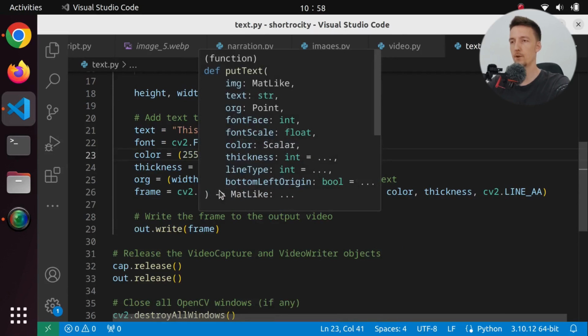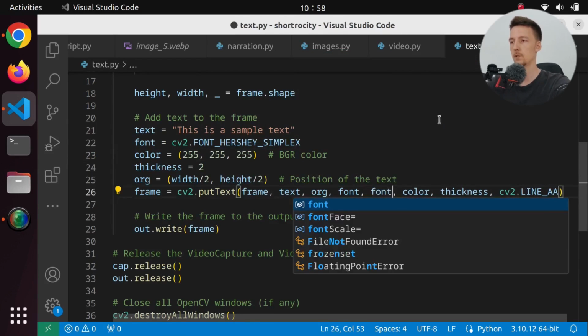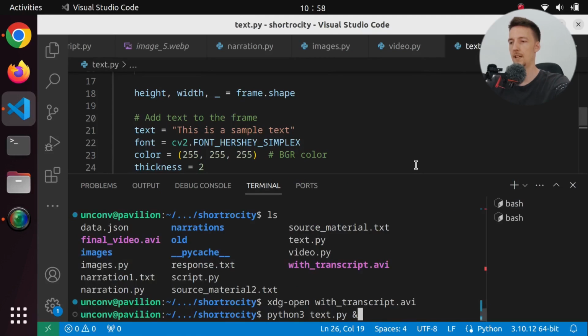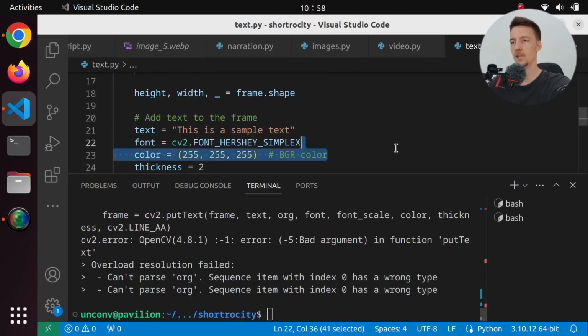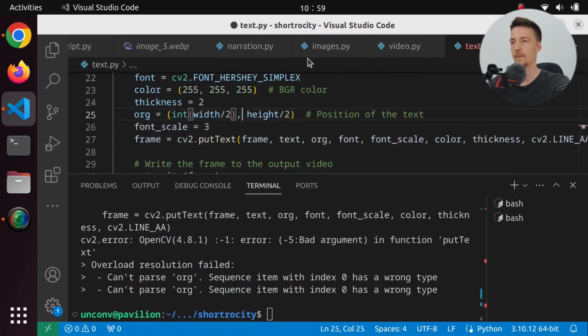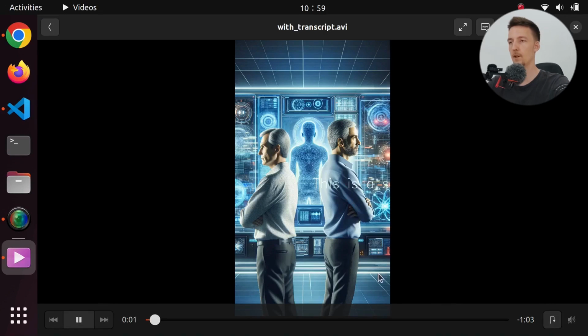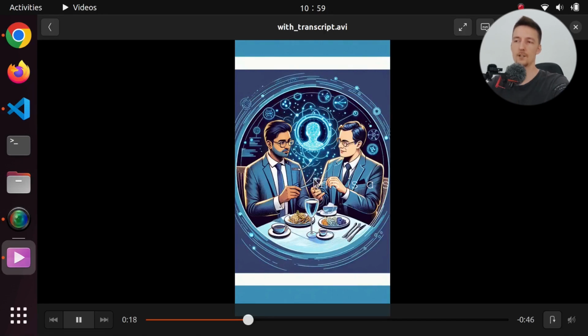And what is actually the font size? Font scale. So this is font scale, and let's set font scale to 3. And let's run this again. And then let's XDG open with transcript. Okay, and this actually has to be an integer. And this as well. And let's run it again. And here we have it. Okay, this is a sample, and it is in the middle, but it starts from the top left corner of the text.